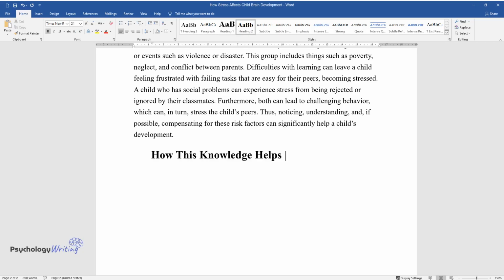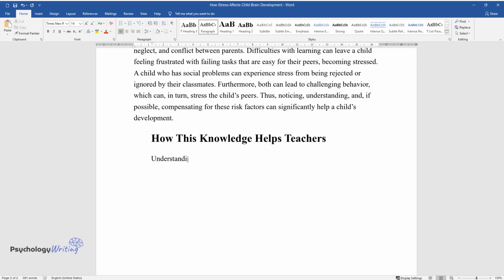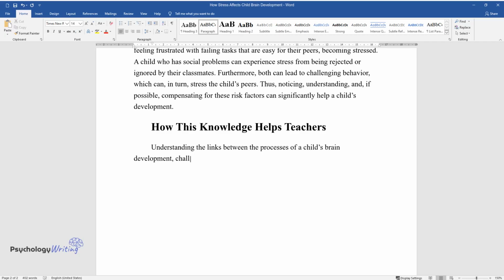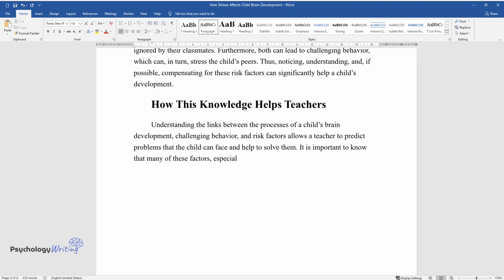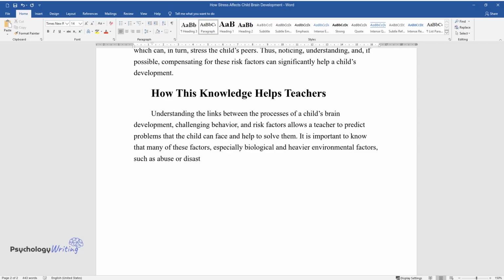How this knowledge helps teachers. Understanding the links between the processes of a child's brain development, challenging behavior, and risk factors allows a teacher to predict problems that the child can face and help to solve them. It is important to know that many of these factors, especially biological and heavier environmental factors, such as abuse or disasters, are outside of a child's control.